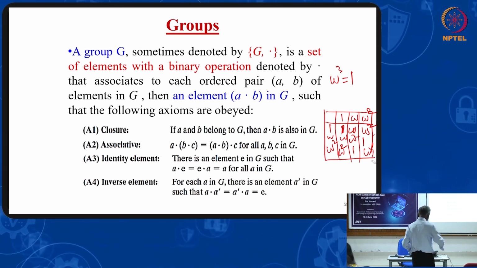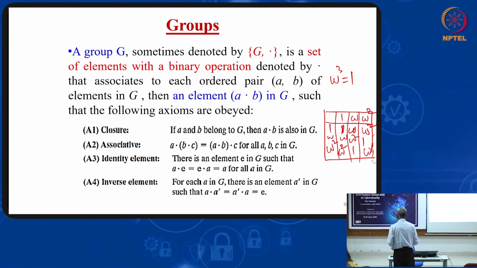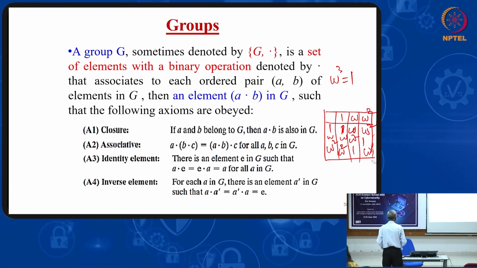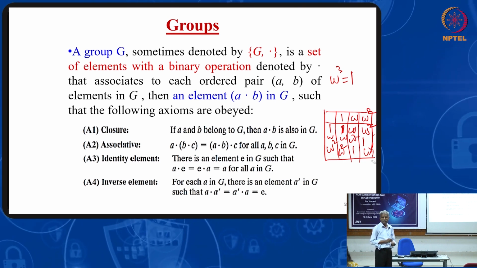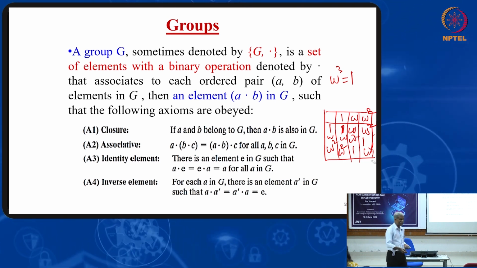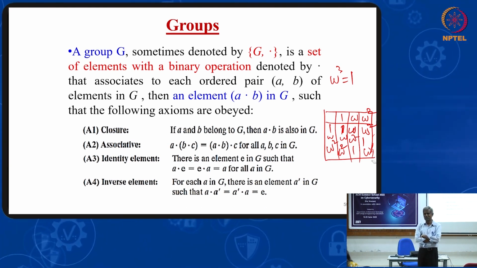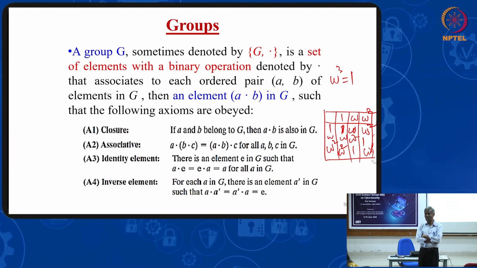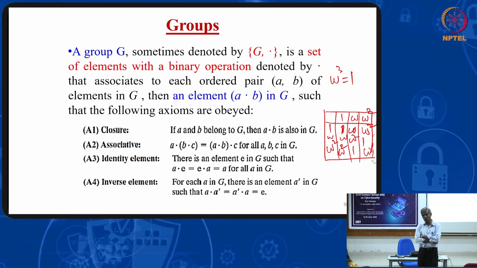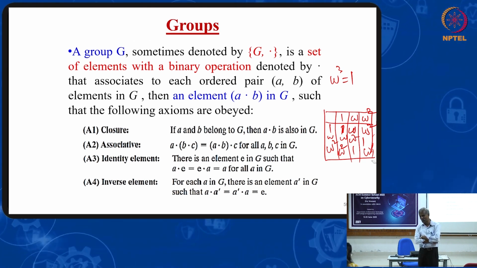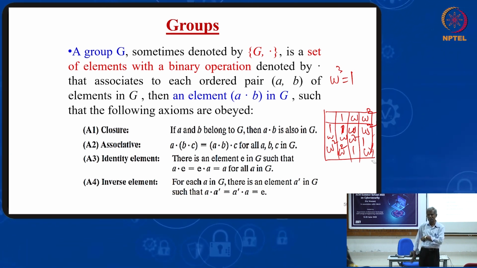You see the axioms, 4 axioms: closure property, associative property, identity element, inverse. These 4 properties are satisfied. It is closed. Will it satisfy commutative property also? You know what is commutative property? A star B equal to B star A. So multiplication 1 into W equal to W into 1, or W into W square equal to W square into W. All are satisfied. Therefore, it is an abelian group.